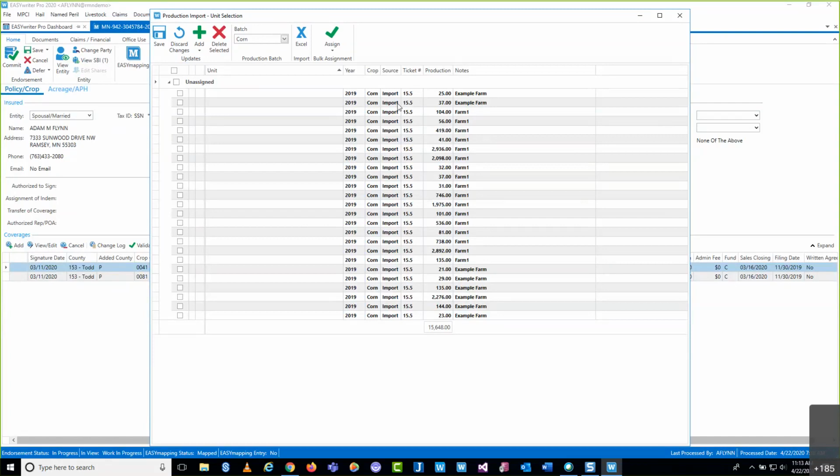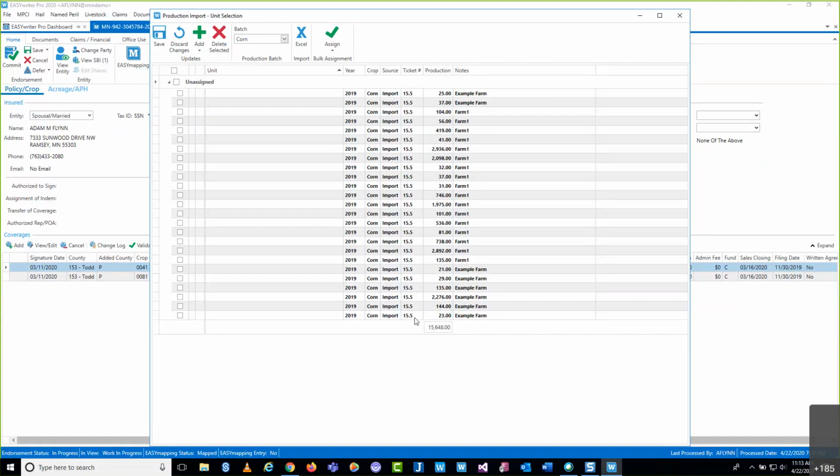But like I said, we're brought back to the screen we originally started at, and what we're looking at here is all the information that we pulled from my spreadsheet. Again, this ticket column that I assigned was actually the moisture percentage. I just wanted to simply reference that whatever you assign on the spreadsheet is going to get pulled over. So obviously we're just going to ignore that I utilized moisture as my ticket number.